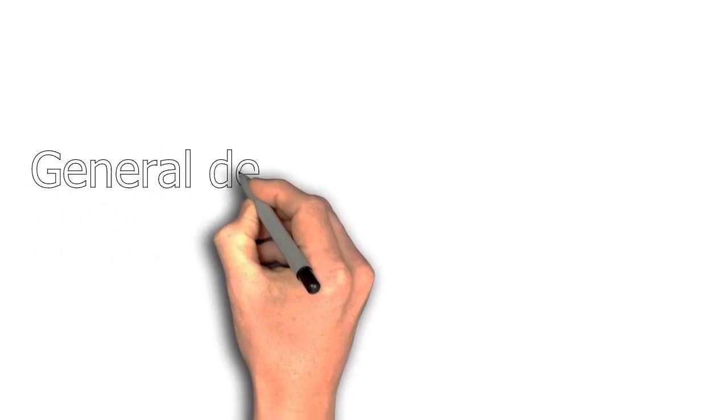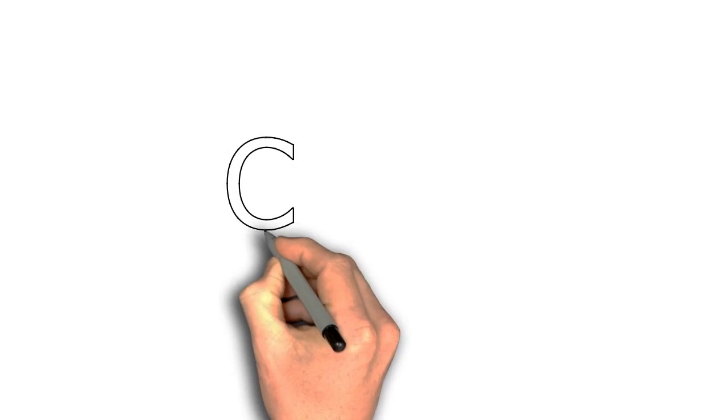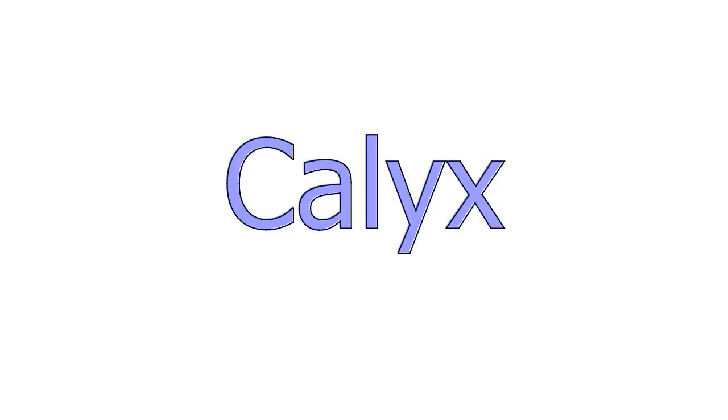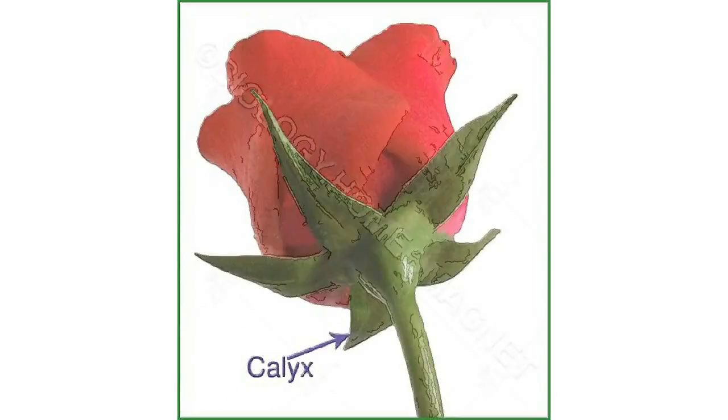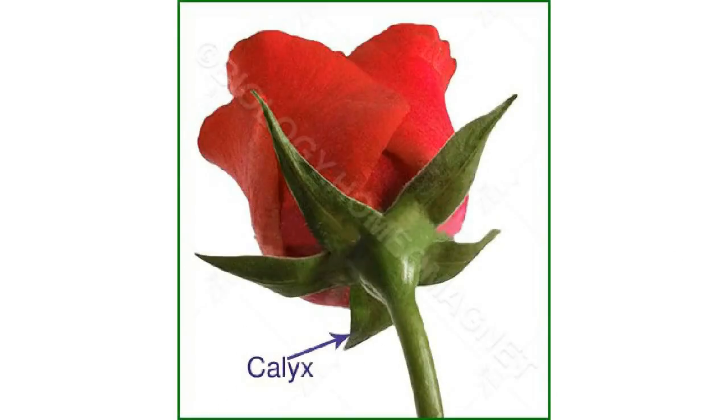Let us move to the general description of the floral parts of a flower. The first part is the calyx, which is also called the sepals. Usually there are 5 sepals, sometimes there may be fewer, or in a few cases even more. Sepals may be free, called polysepalous, or fused, called gamosepalous. If the sepals are attached to each other, they are gamosepalous. If they are separated from each other, it is called polysepalous.